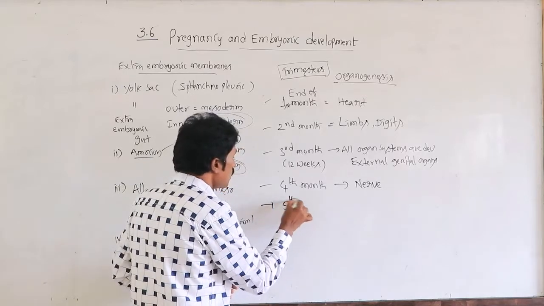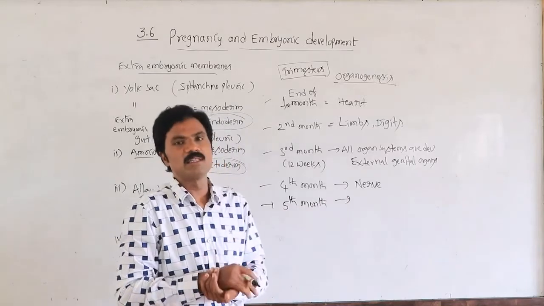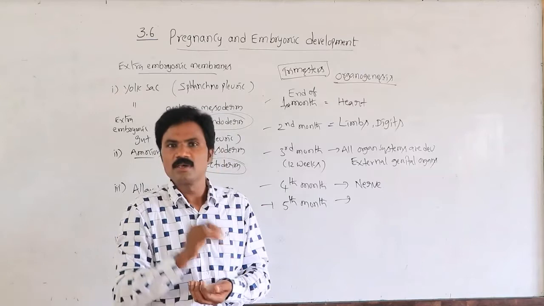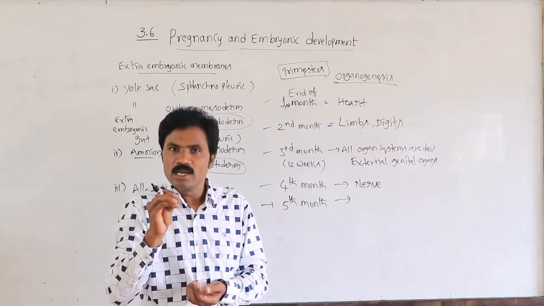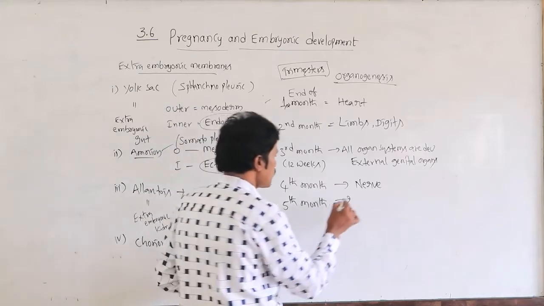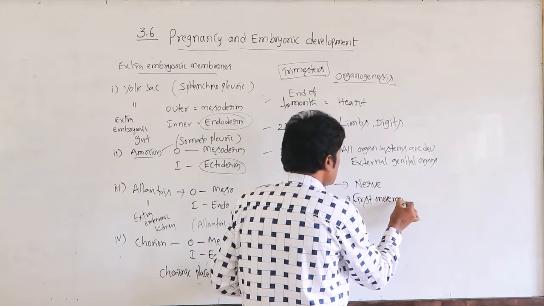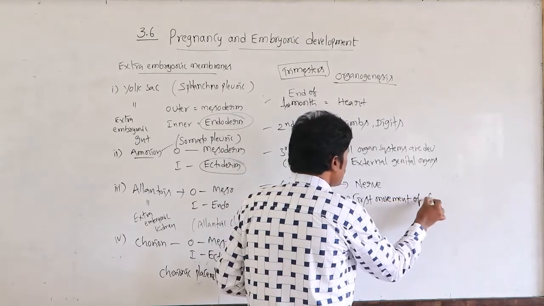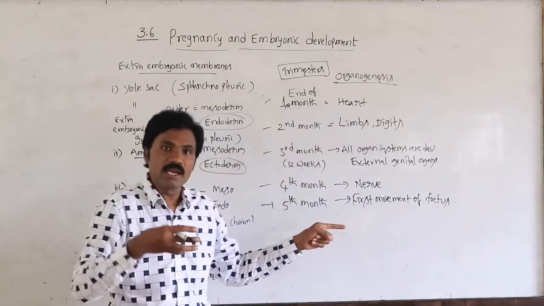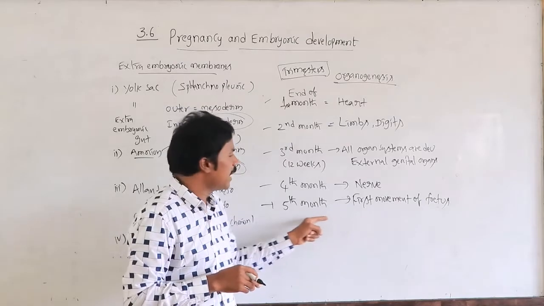Then by the end of the fifth month, the first fetal movement takes place in the womb of the mother. This is the first movement of the fetus; the mother recognizes the first movement of the fetus at the end of the fifth month.